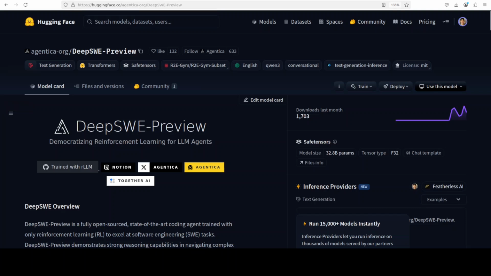So this DeepSWE is basically a coding agent that was trained using only reinforcement learning, which means that there was no hand holding with human examples involved. And this agent is to solve real software engineering problems.